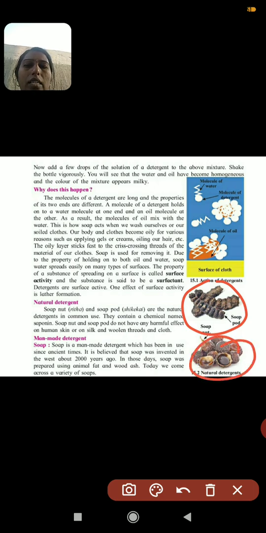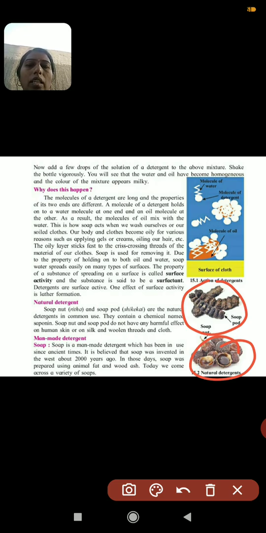These are natural ingredients, natural detergents. They were used in old days, and they contain the chemical saponin. If you use soap nut and soap pod, they do not have any harmful effect on our skin or cloth.